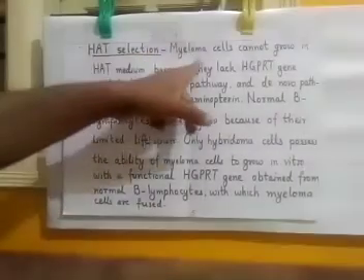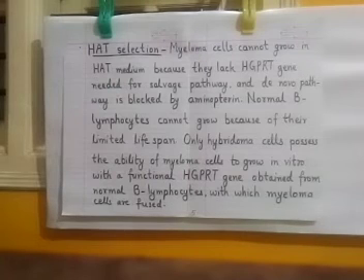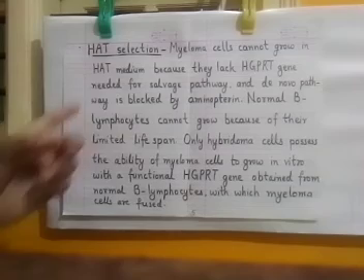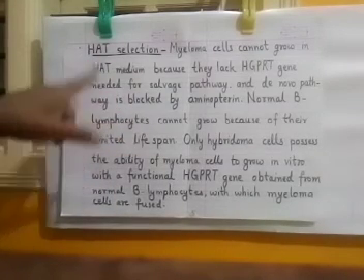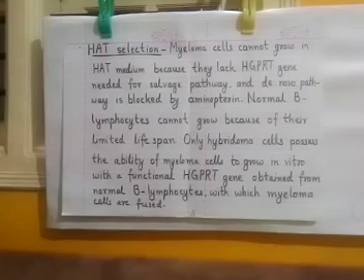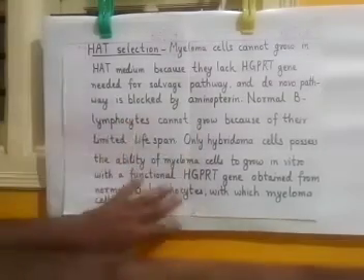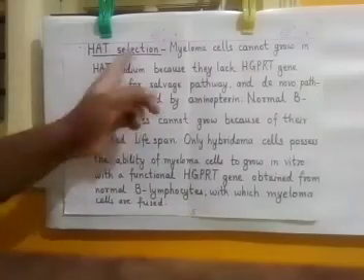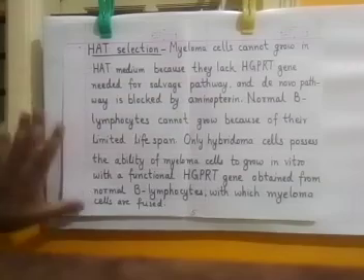The myeloma cells cannot grow in HAT medium. Why? Because inherently they lack the HGPRT gene, and I am blocking the de novo synthesis by adding aminopterin. So none of the pathways is available for myeloma cells to grow. So they die after some time in the HAT medium.